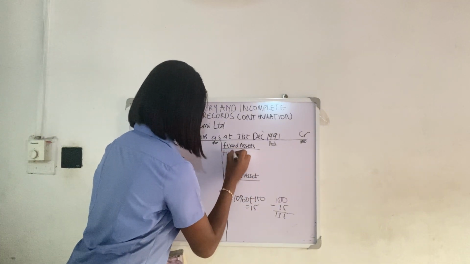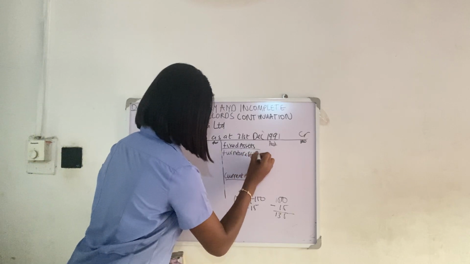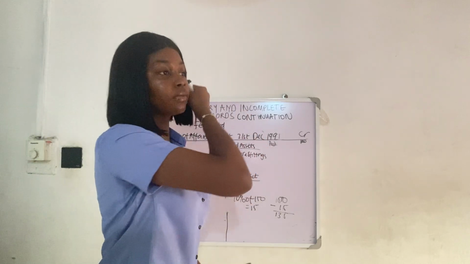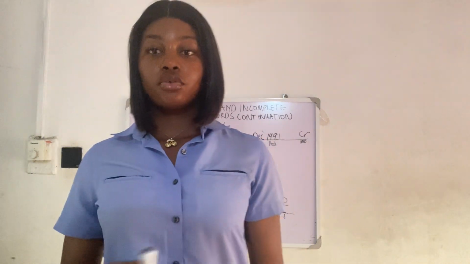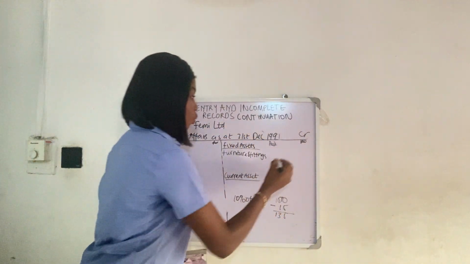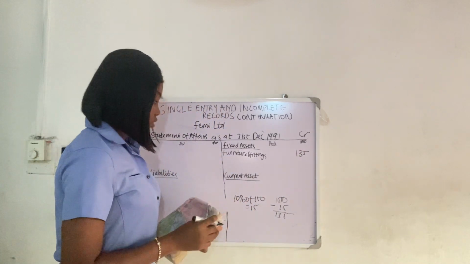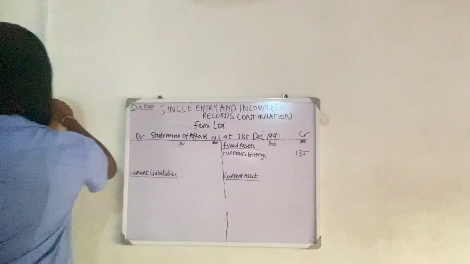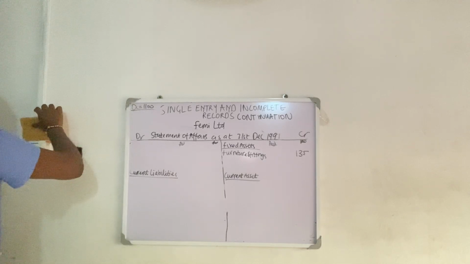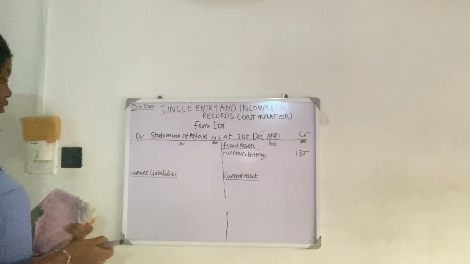for furniture and fittings. Remember before, we didn't make any adjustments. Why? Because it was an opening balance and nothing had taken place during that period. So 135, there is nothing else again. So let me rub off this. Like I said, I'll be rubbing them off because of space.